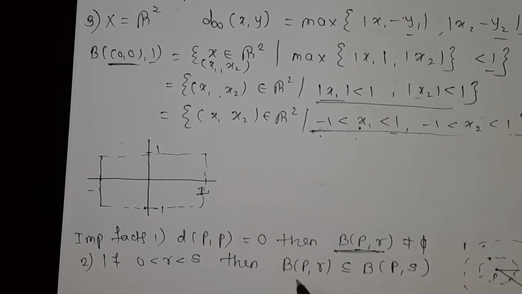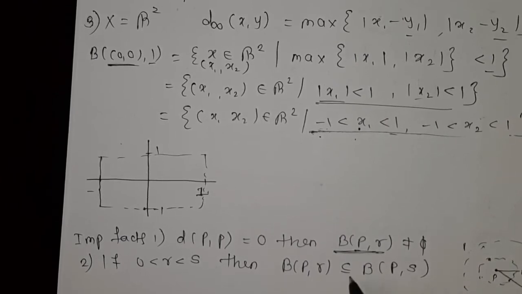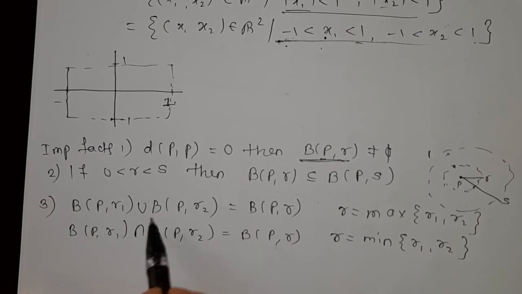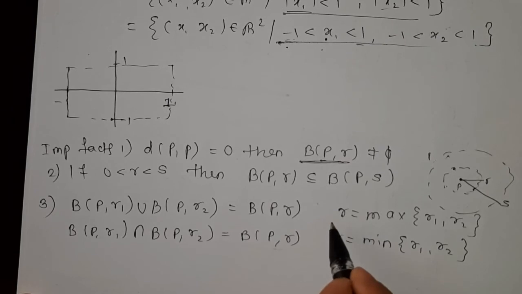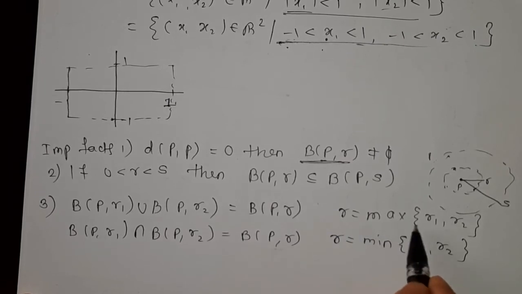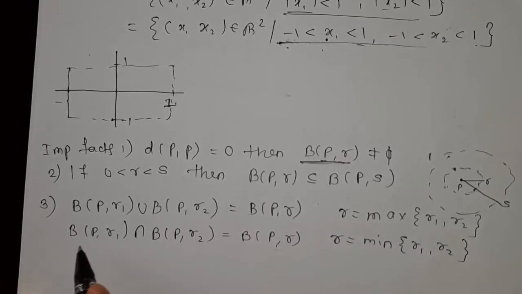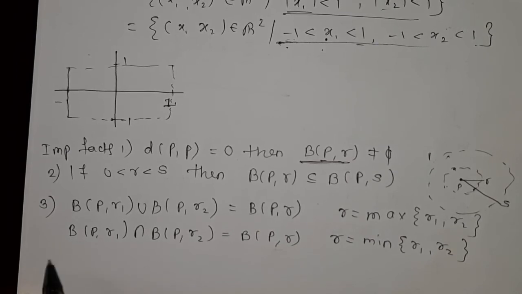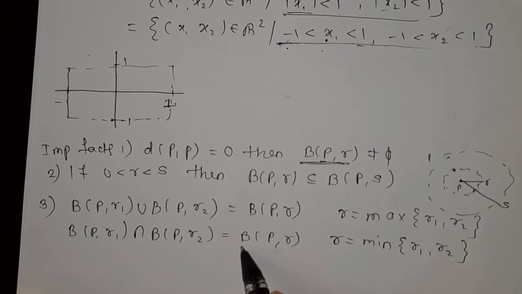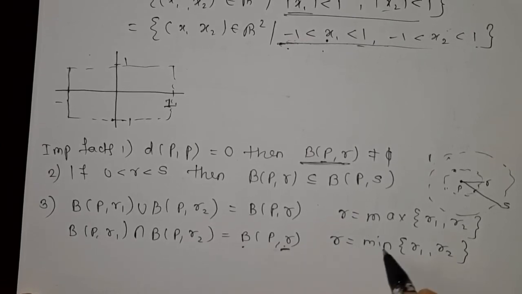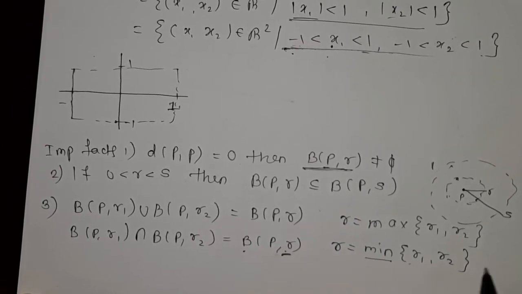That's what we write here, B(P, R) is a subset of B(P, S). The third property is B(P, R1) union B(P, R2) is equal to B(P, R), where R is equal to the maximum of R1 and R2, and if I take the intersection of these, then also we get B(P, R), where R is the minimum of R1 and R2.